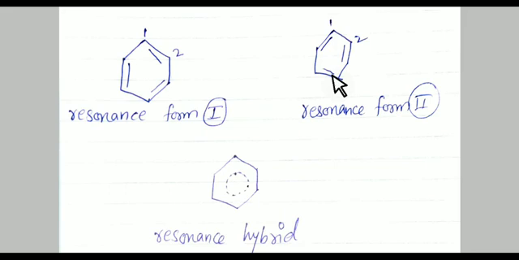Means whenever pi electrons are there in the structure, a resonance structure is possible, because pi electrons are delocalized electrons. So each resonance form of benzene clearly shows that there are 6 pi electrons. Why are there 6 pi electrons? Because 3 double bonds are there. Double bonds contain pi electrons, or delocalized electrons. One bond contains 2 electrons, so there are 3 bonds. It means they contain 6 pi electrons.